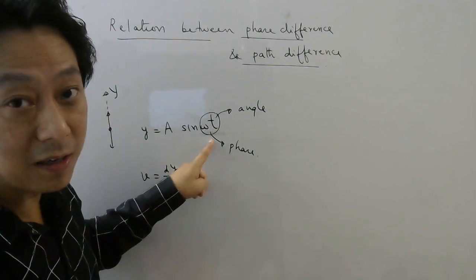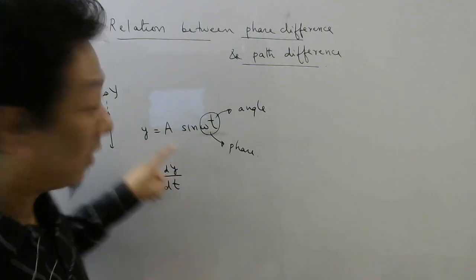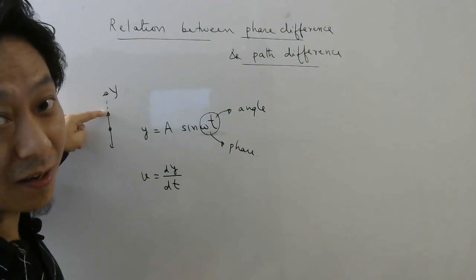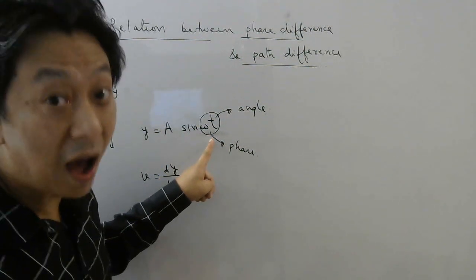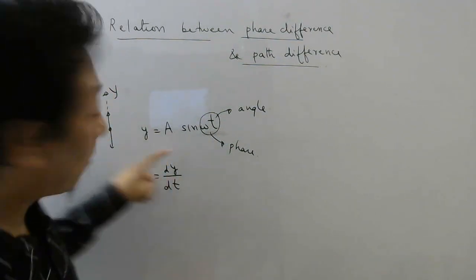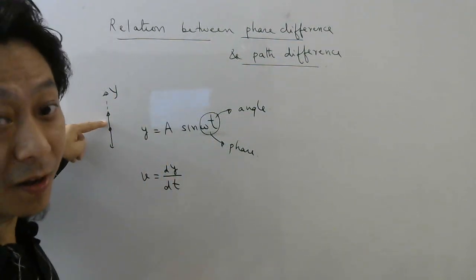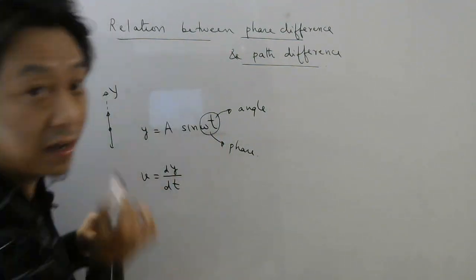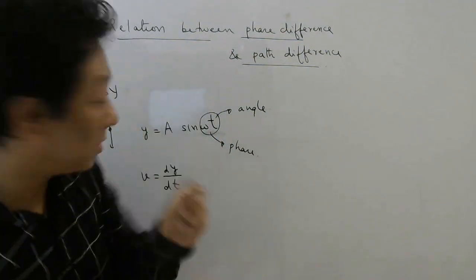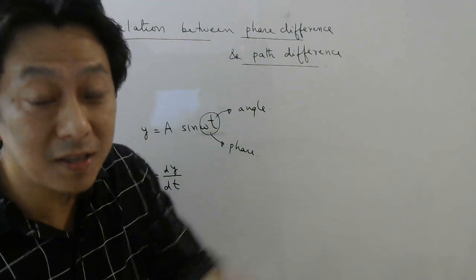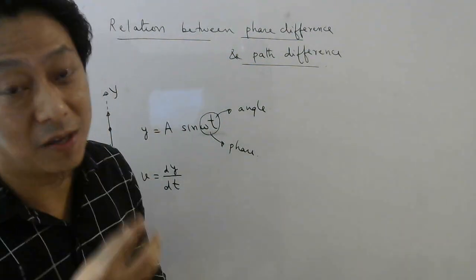A sine 90 degrees, that means A. You will know the particle is here. What if this was, let's say, 30 degrees? Then sine 30 degrees will be half. That means y will be what? A by 2. The particle will be here. So this way, by knowing this angle, you will know where the particle is. And that is why we say this angle represents the state of vibration.